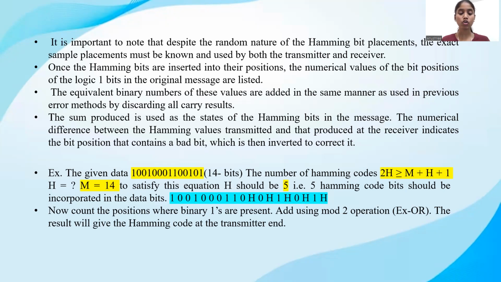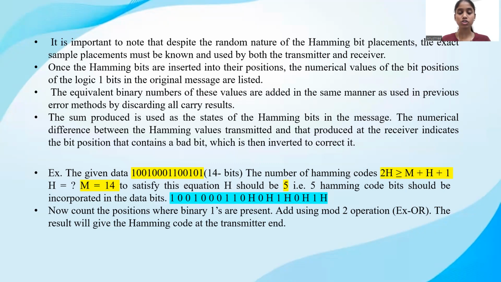So we will incorporate the 5 Hamming bits from the right-hand side, at the alternate positions. Now count the positions where binary ones are present. Wherever we find a one, we obtain that binary position number. Then adding using the mod 2 operation, that is the XOR operation, the result will give the Hamming code at the transmitter end.